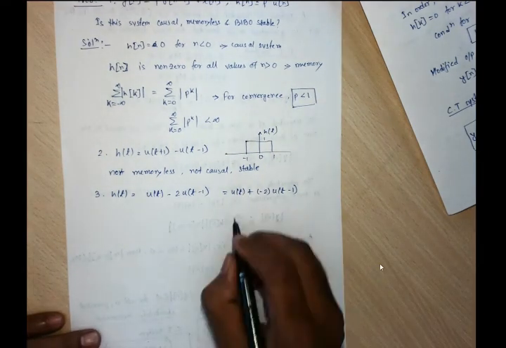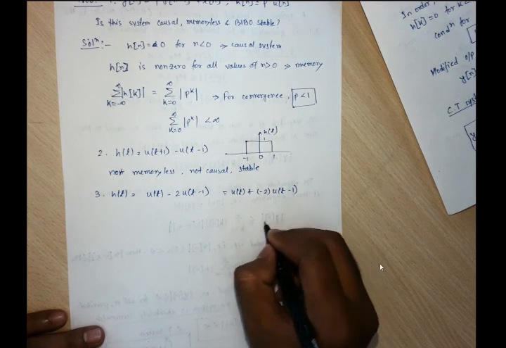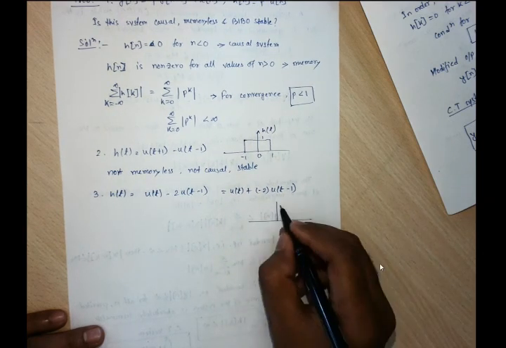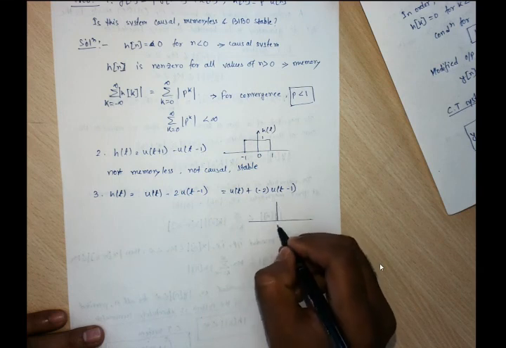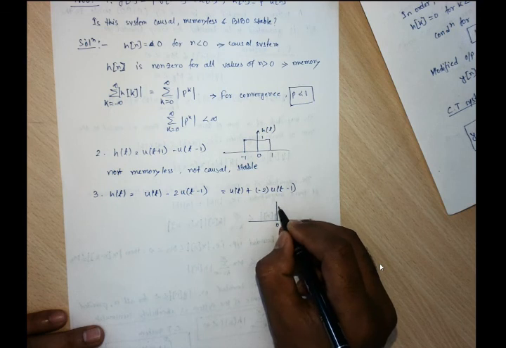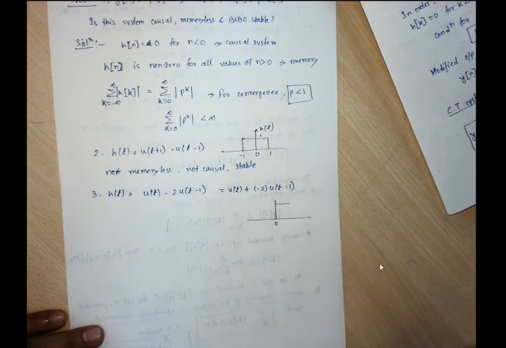If we plot this, how will it look? Some step starting at 0 with the magnitude of 1, right?